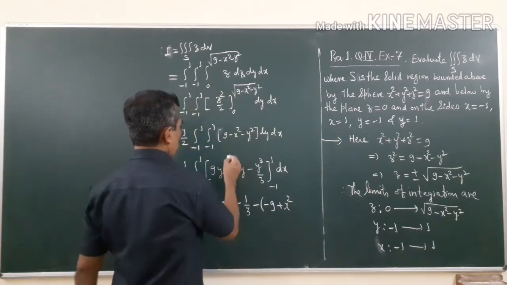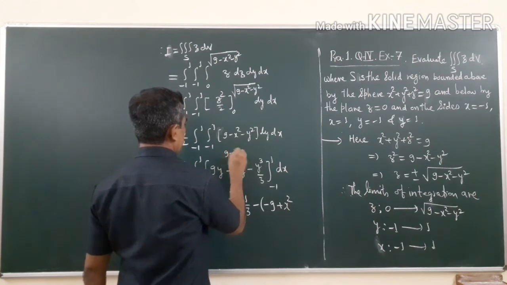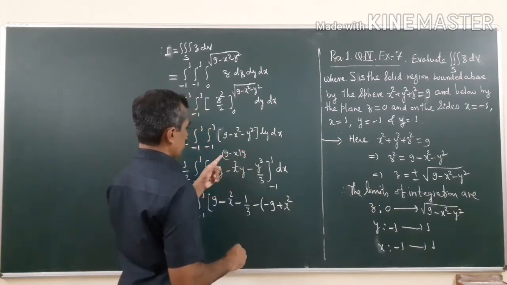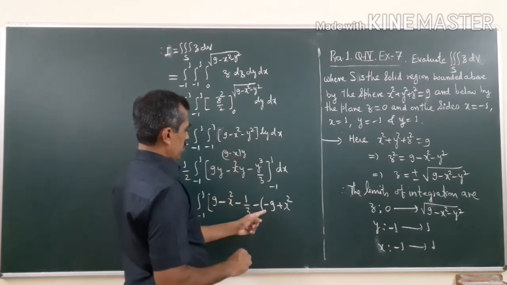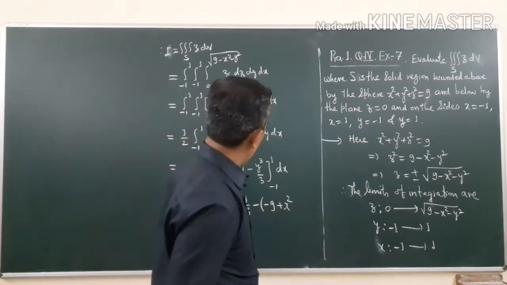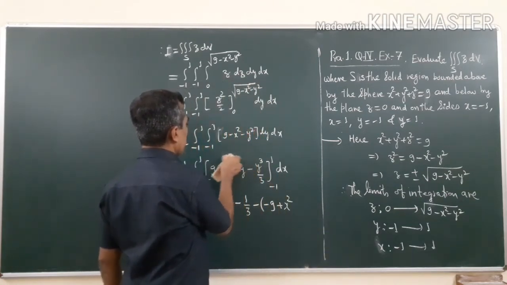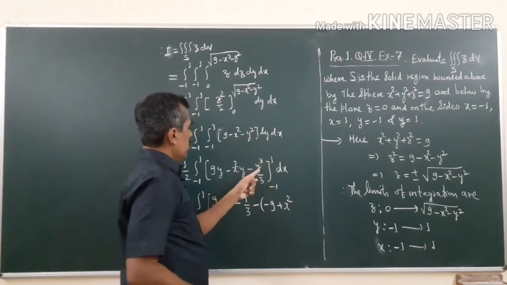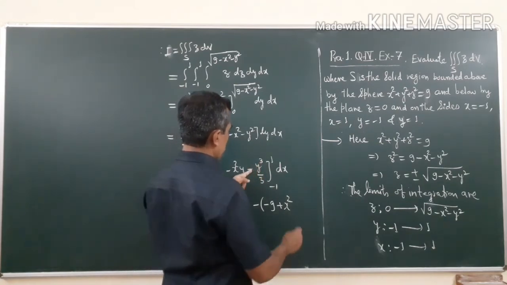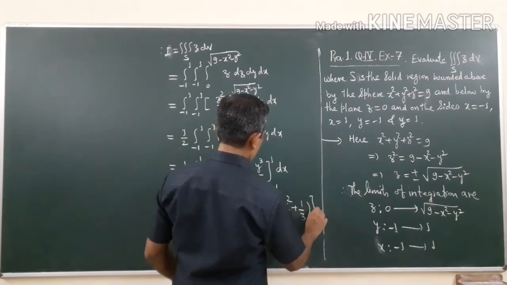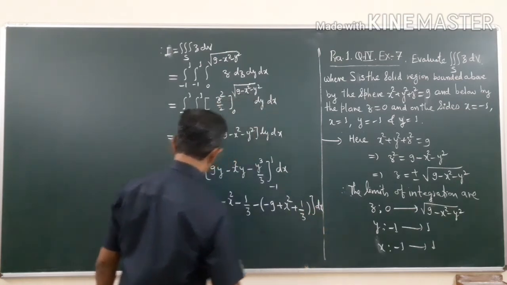Or you may take here 9 minus x square into y, and put here 1, so that will be this, and again minus, it will become plus. So it will give you the same answer. Now put this as minus 1 cube, that is minus 1, so minus, plus 1 by 3, dx.